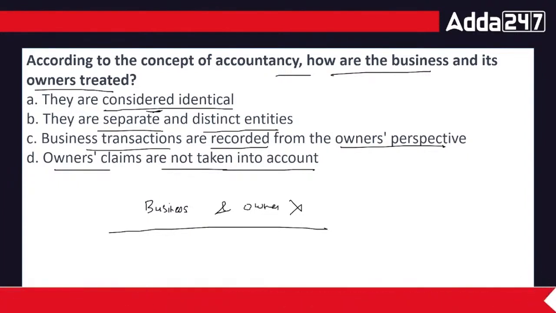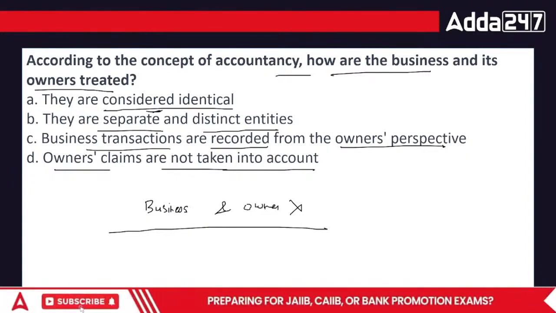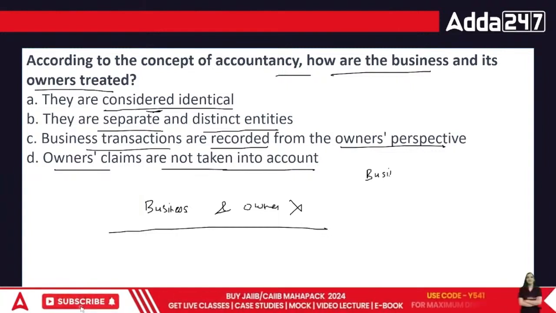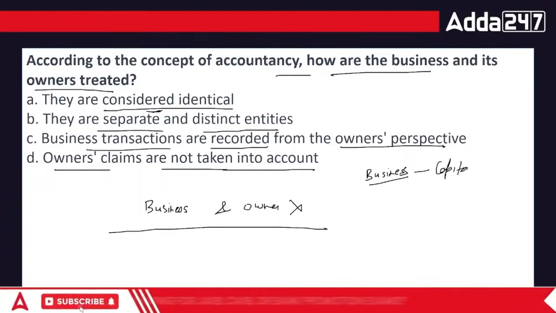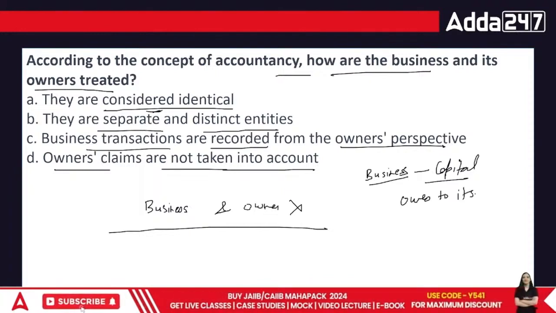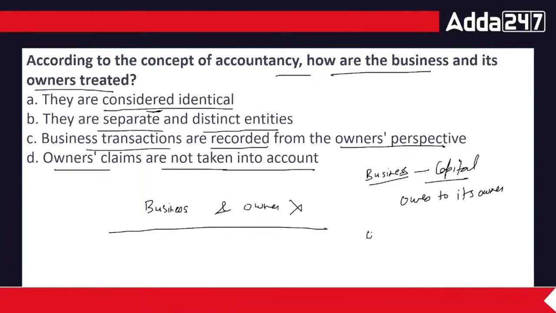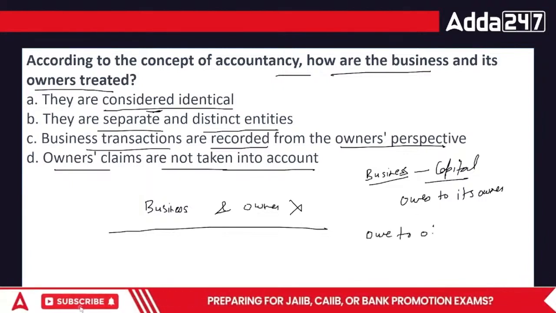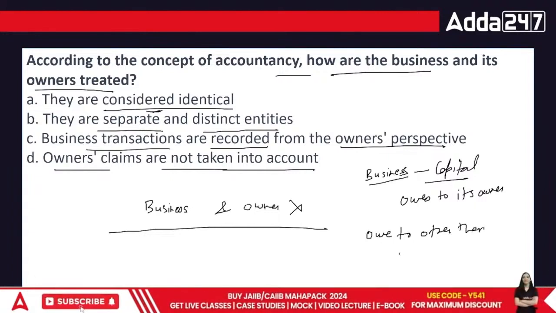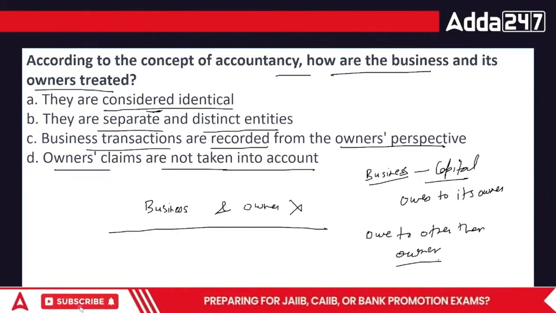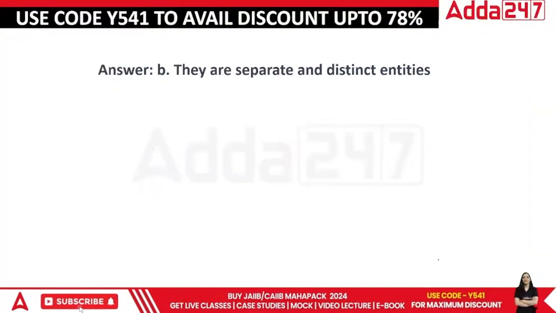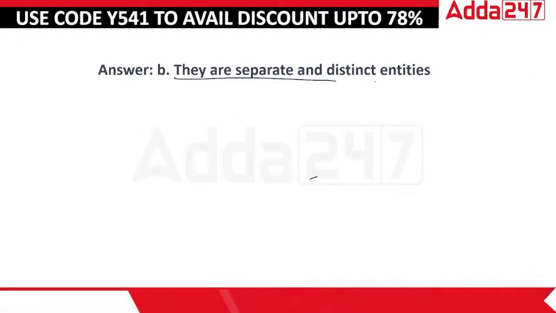This is something which we have studied in the business entity concept as well. That means if the businessman gives money to the business, the money belongs to the business then. That is why it is called capital. It is the money that the business owes to its owner. And liabilities are the money they owe to others than the owner. This is a very extremely basic point, but it has to be very clear that the business and the businessman are not the same, right? They are separate and distinct entities.